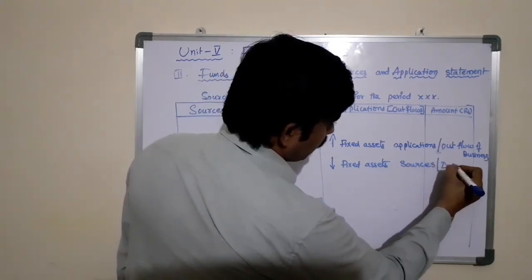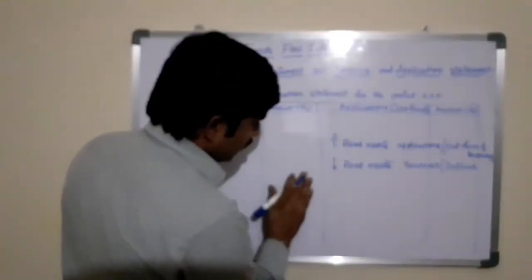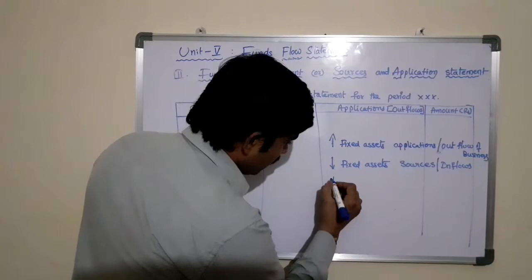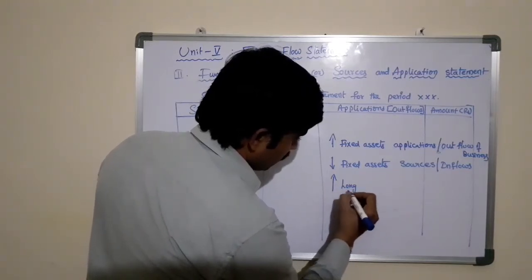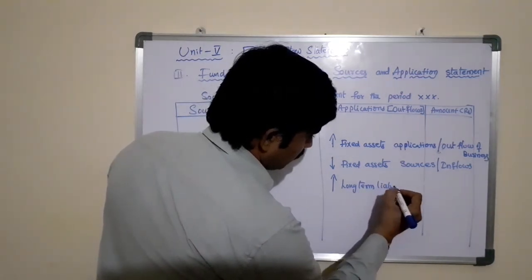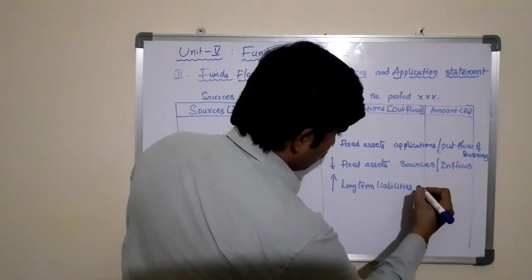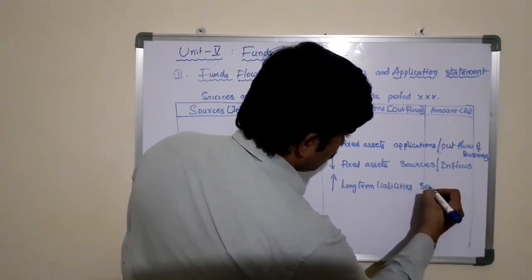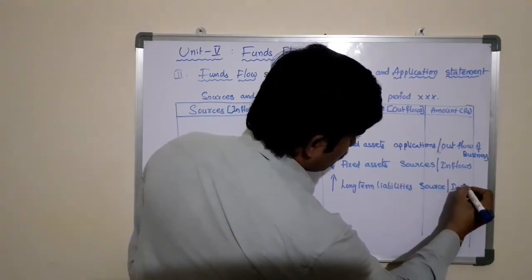or inflow of the business. And with respect to the liabilities, any increases in long-term liabilities, that is a source or inflow to the business.